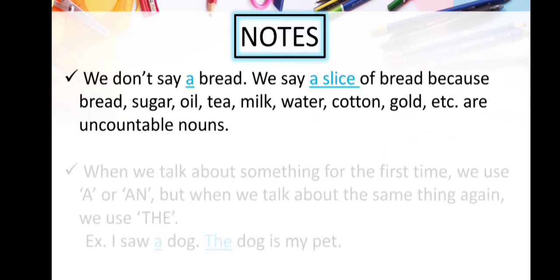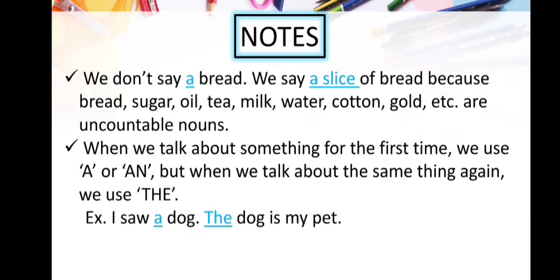Okay. The next point is when we talk about something for the first time, we use a or an. But when we talk about the same thing again, we use the. Example is: I saw a dog. The dog is my pet. Here you can see in the first sentence, I have used dog for the very first time. That's why I have used a. And in the next sentence, I am talking about that particular dog a second time. That's why I have used the dog, because I am talking about that particular dog which I explained in my first sentence.